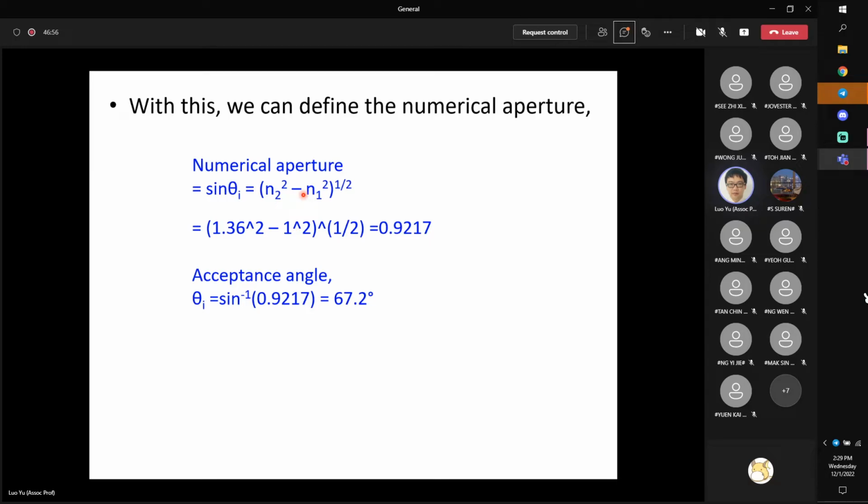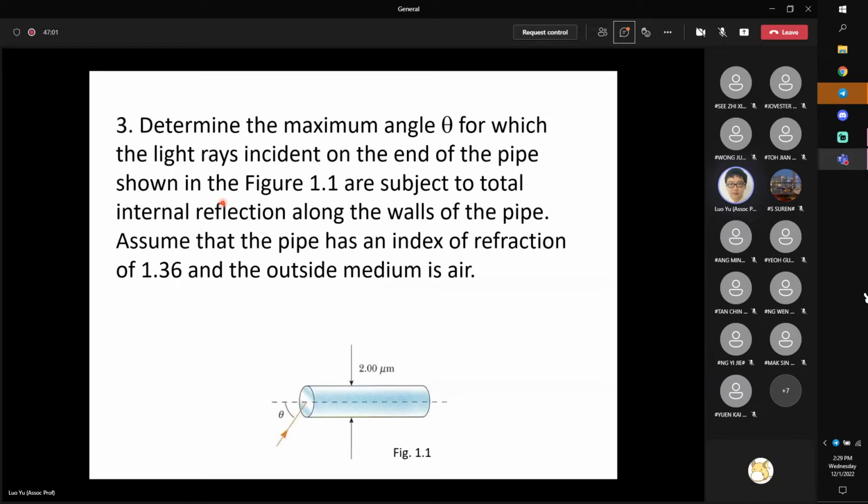The numerical aperture is sine theta i. It is the sine of the maximum incident angle for which light is subject to total internal reflection at the wall of the fiber.